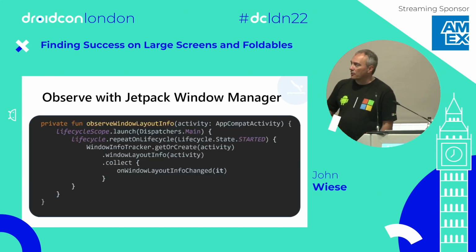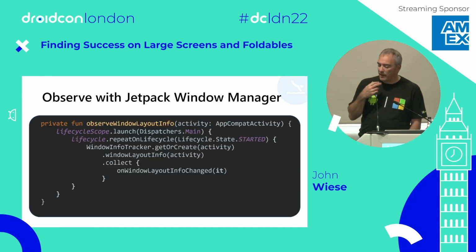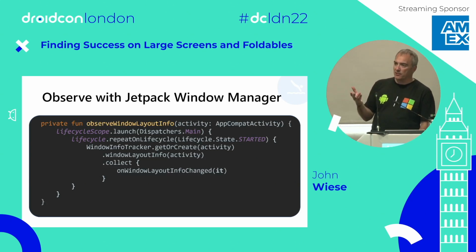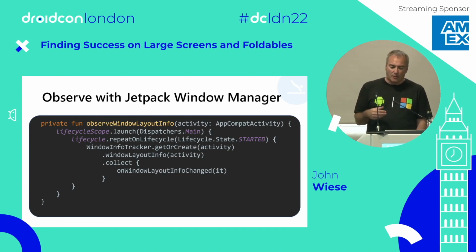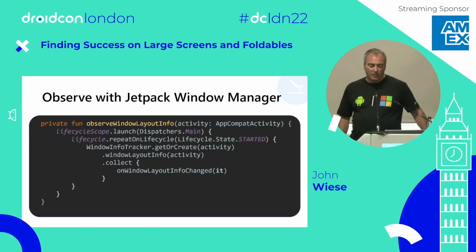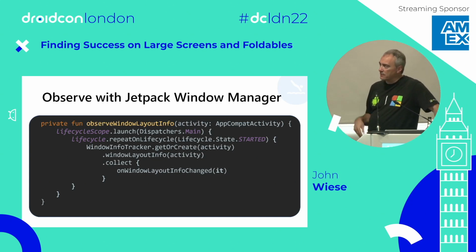So digging into it just a little bit of how does this look in Jetpack Window Manager. So really what Jetpack Window Manager does is give you that same information that we were talking about for Flutter. You have access to the window metrics or the window size. You can really use that to help you update layouts based on your window size, based on where things are and how you want them laid out. You can also access the display feature information like we had inside Flutter. We also have that exposed now in Jetpack Window Manager. And really that's what we're going to focus on here in this particular code.